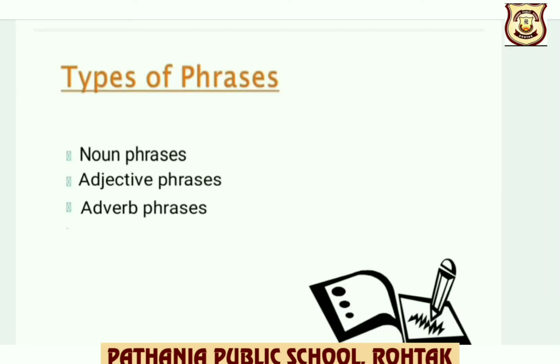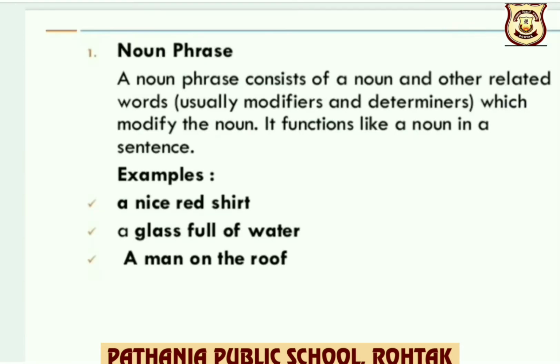Further, phrases are divided into three types, that is noun phrase, adjective phrase and adverb phrase. Now let us understand each type in detail. Children, first let us understand meaning of the noun phrase. What is a noun phrase? A noun phrase consists of a noun and other related words, usually modifiers and determiners, which modify the noun.